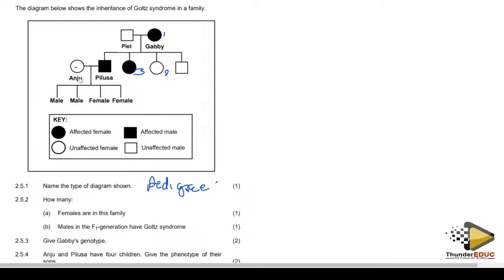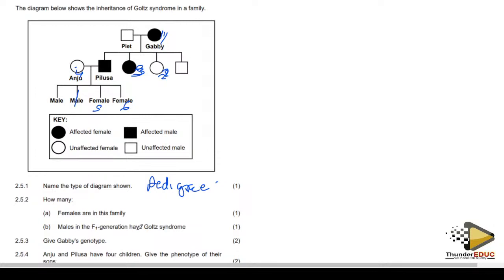But they're saying how many females? Since now they are going down, they're saying females, not kids. It's 1, 2, 3, 4, 5, 6. They're not saying kids, they're saying all the females. So there are 6 females.